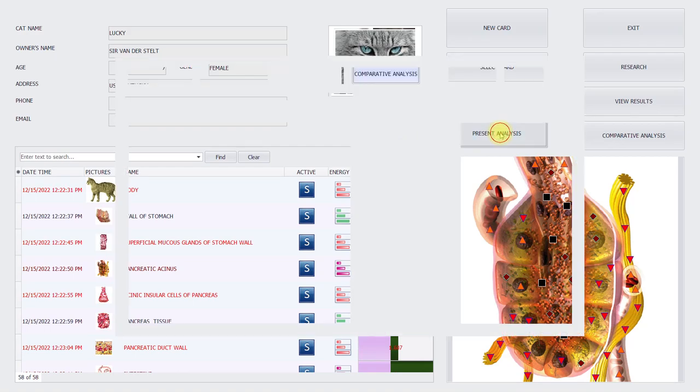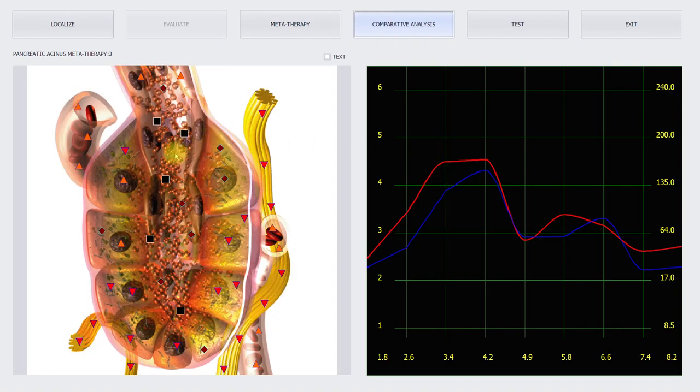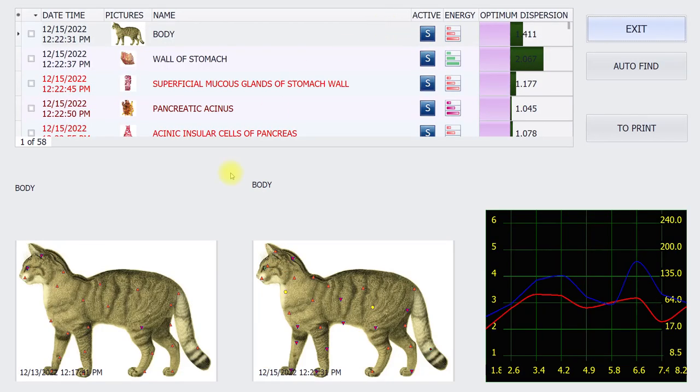You can press the present analysis and do a comparative analysis. Here you can do a metatherapy comparative analysis. And then you can see during the treatments, let's go down.